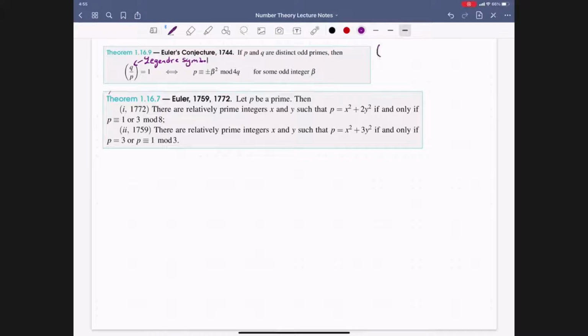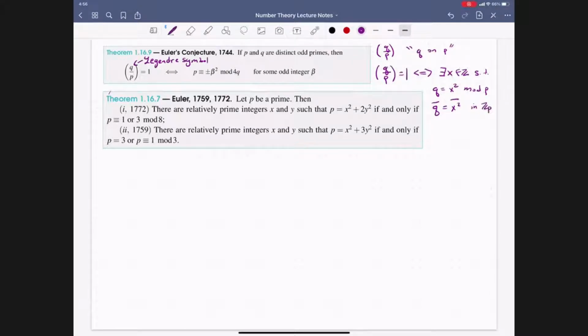The way that we read this is as follows: this is Q on P. And what this notation means, and we're going to be showing this more precisely later, is that by definition, this is equal to 1 if and only if there exists some integer x such that Q is equal to x squared mod P. So in other words, the congruence class of Q is equal to the congruence class of x squared in the integers modulo P.